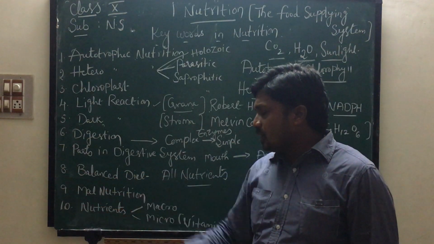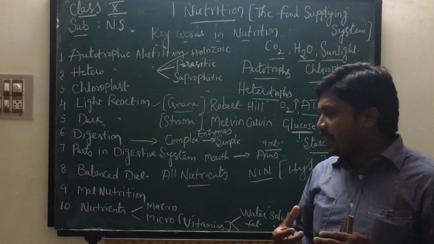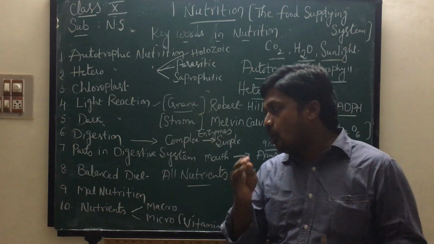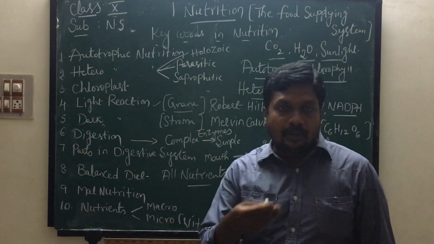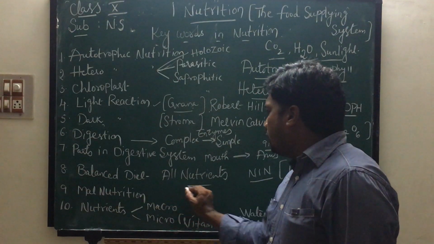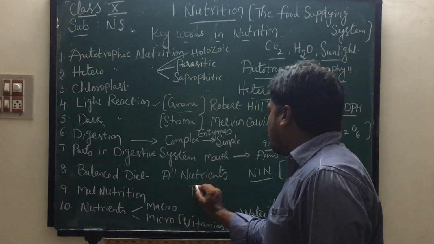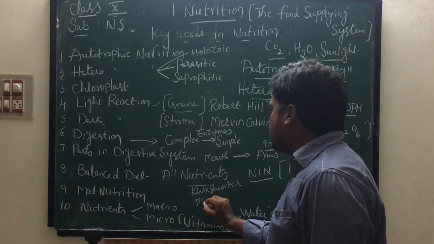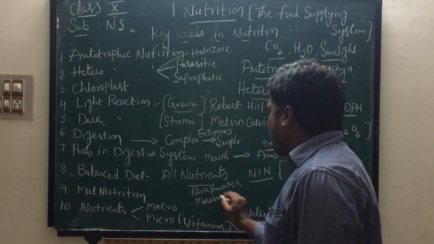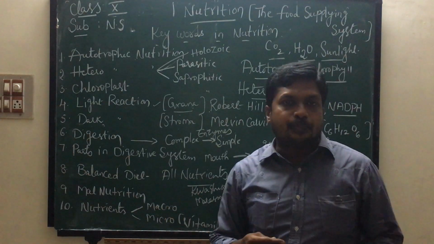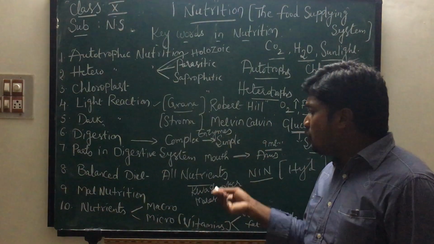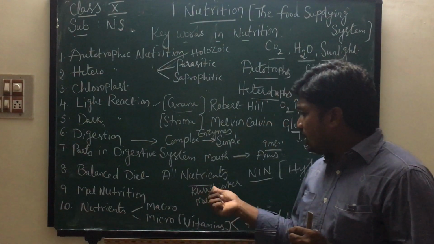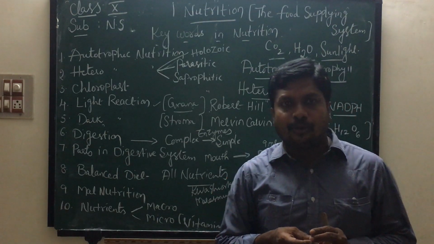Next topic, malnutrition. What is meant by malnutrition? If you do not take a balanced diet, if you do not take sufficient nutrients for a long time, you suffer with malnutrition. We also learnt about some diseases due to malnutrition. One is kwashiorkor and the second is marasmus, which we learnt in the previous class. Kwashiorkor is an African word, in English meaning displaced child. Kwashiorkor is a disease caused due to lack of proteins in our diet. So kwashiorkor is known as protein malnutrition.